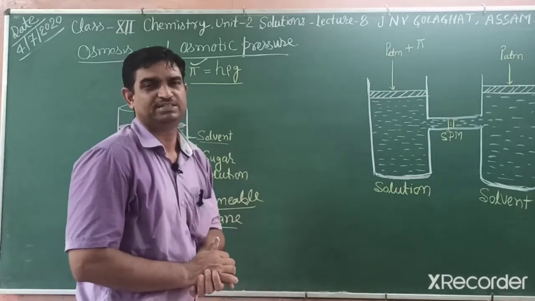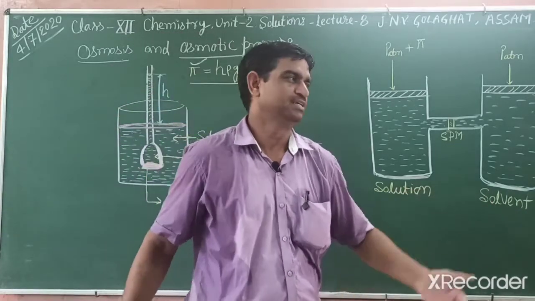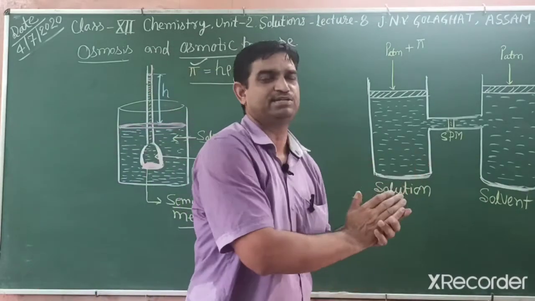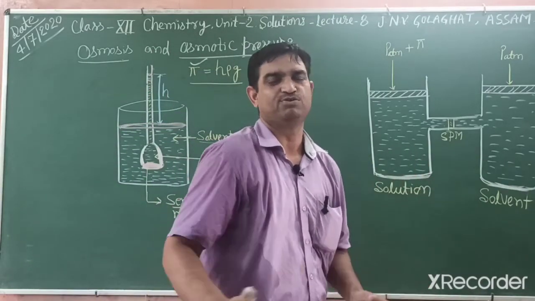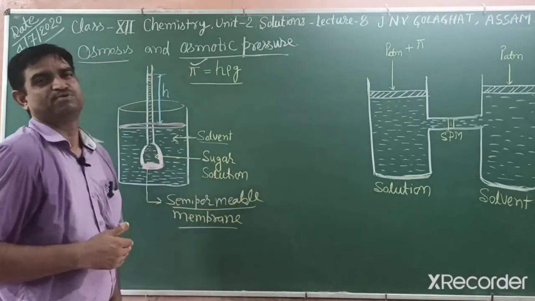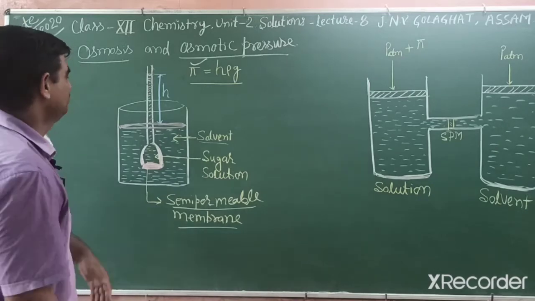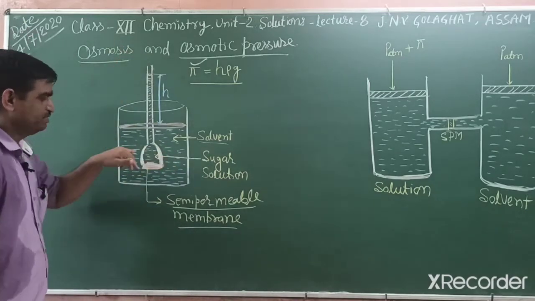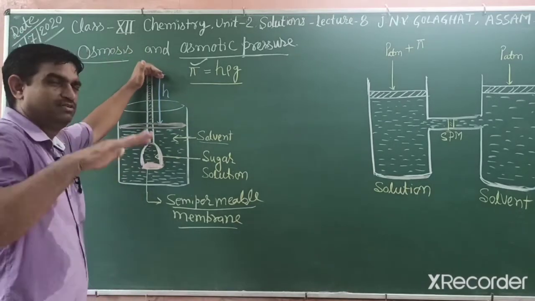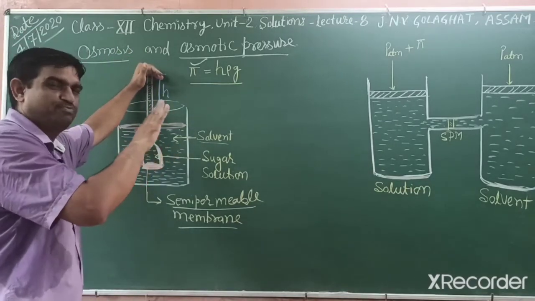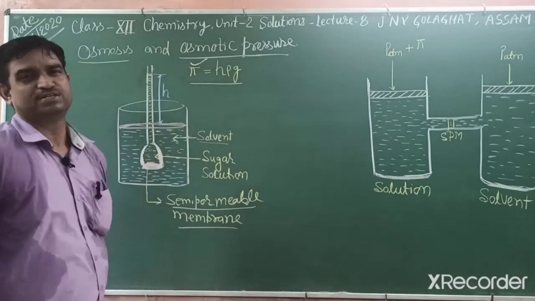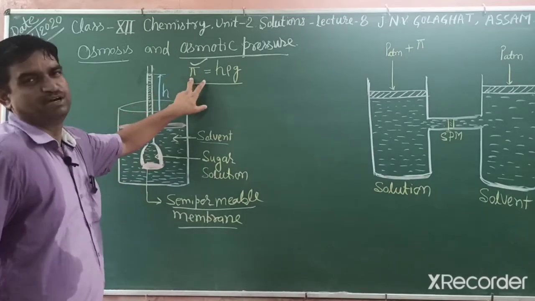We can explain this by an example. In the rainy season, if water comes inside the room and we want to remove it, we have to apply pressure, or remove it with brooms or by any other way, to remove that water from the flooded area. In a similar way, the water molecules come inside. If you apply pressure on the solution side, then the movement of particles is stopped. The minimum pressure to stop the osmosis is known as osmotic pressure. That is denoted by pi.